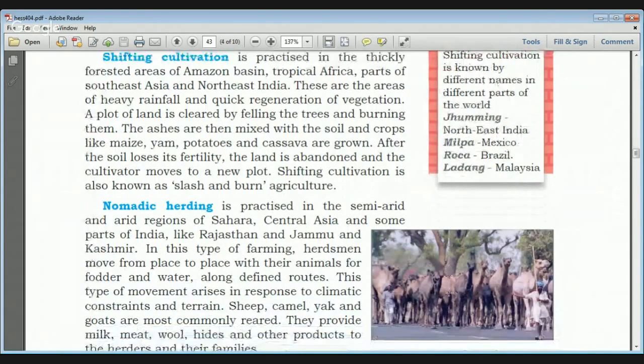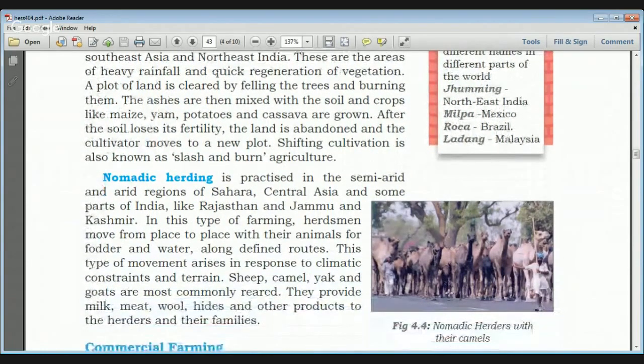And nomadic herding is actually practiced in semi-arid and arid regions of the Sahara. Nomadic herding means it is the practice used in very low rainfall areas and very arid regions and desert regions, dry deserts of the world like the biggest desert of the world, the Sahara, then Central Asia's deserts, and some parts of India also, like Rajasthan and Jammu and Kashmir.